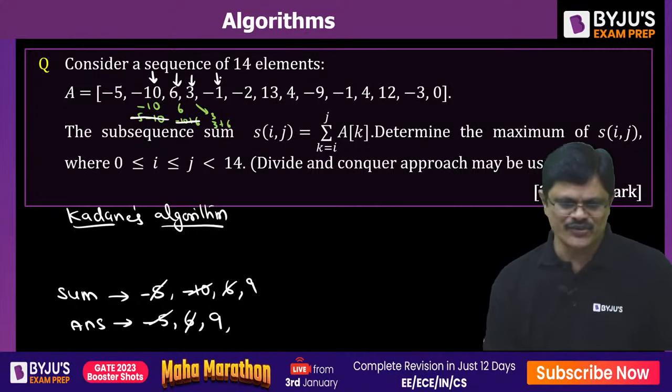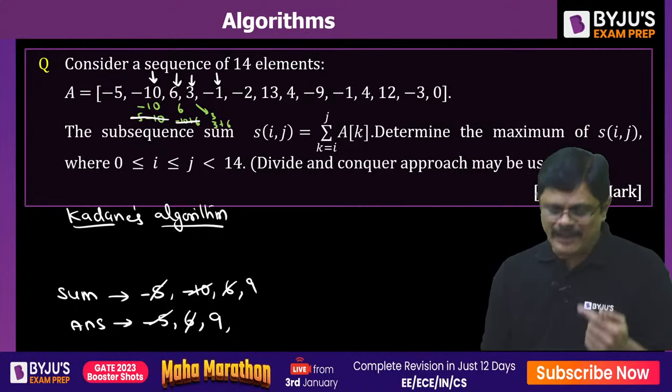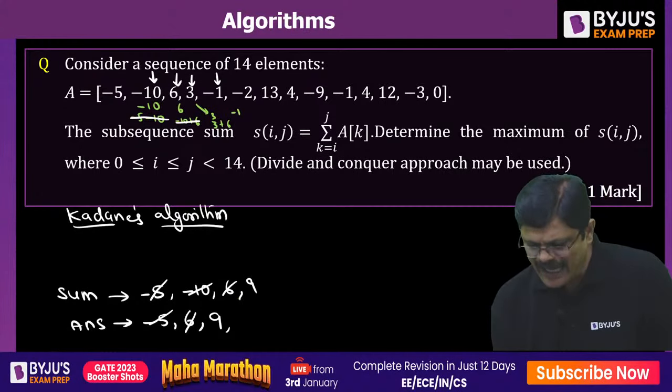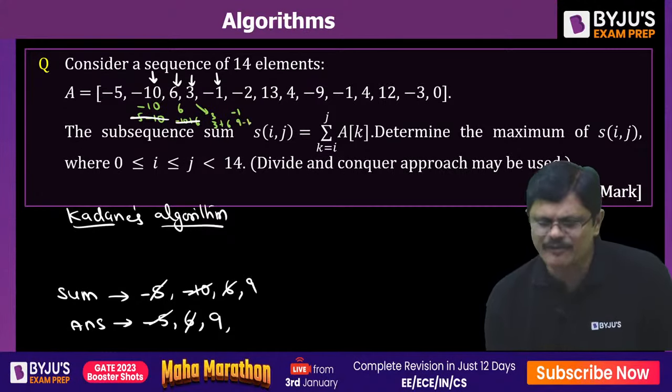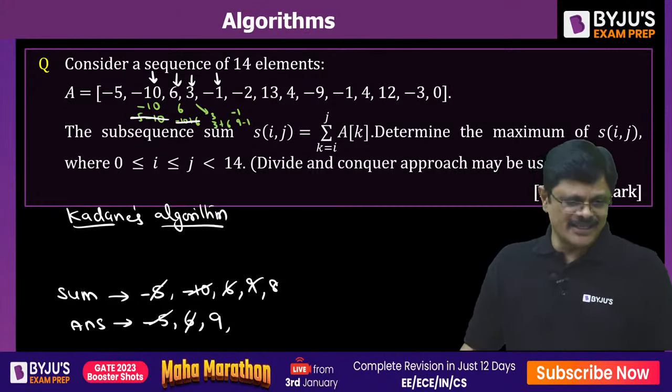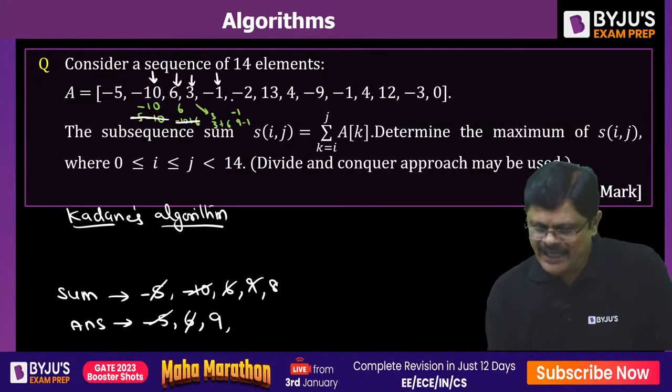Next index, the current value is -1. By adding 9, 9 minus 1, 8 is larger. So you update sum with 8. But this is not larger than answer, so answer is not updated. Then again the next point.